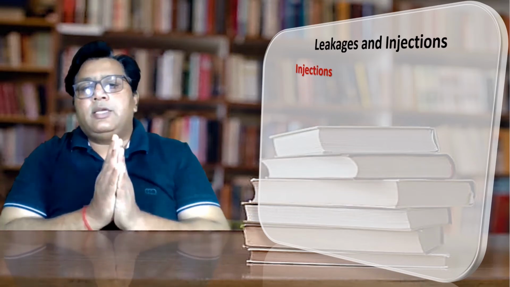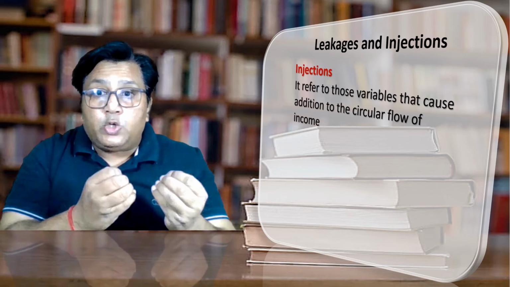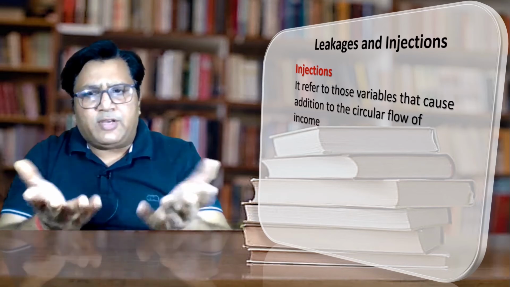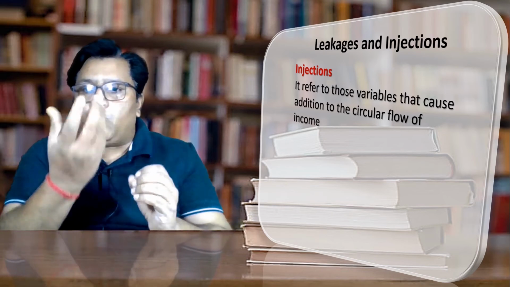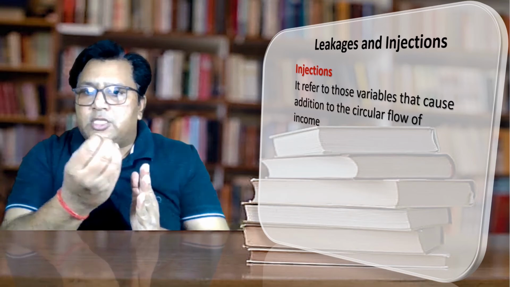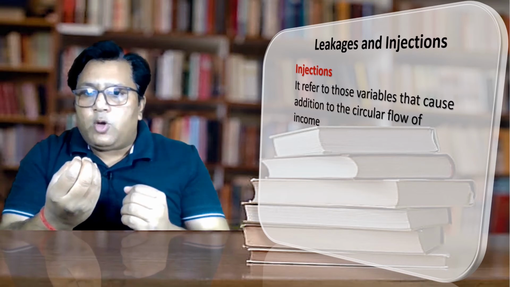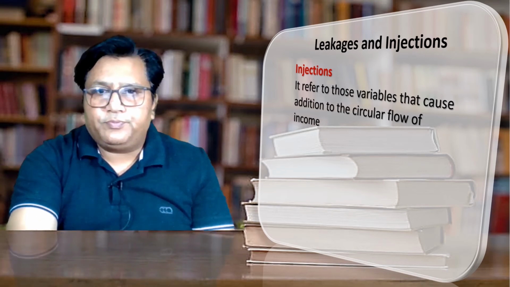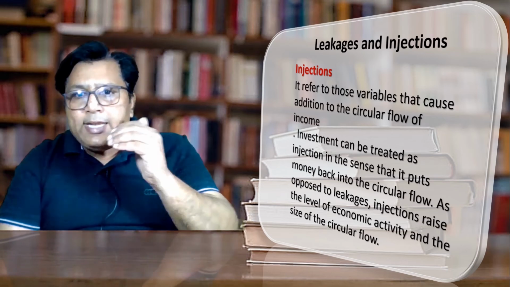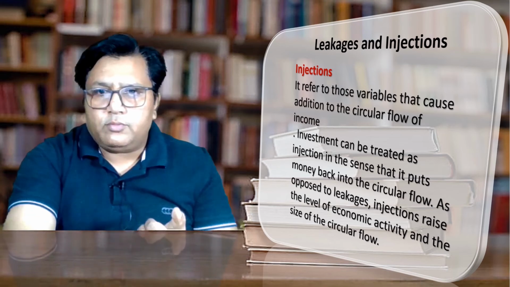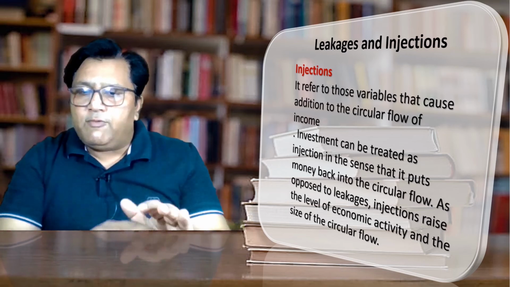The next important thing is injections. It refers to those variables that cause the addition to the circular flow of income. Example, investment. Investment is an injection. Why? Because of the investment, the circular flow of money increases, yes or no? Any variable by which the circular flow of money reduces is called leakage, and anything by which the circular flow of money or income increases is called an injection. So investment can be treated as an injection in the sense that it puts money back into the circular flow. The level of economic activity increases and the size of the circular flow increases with the investment.